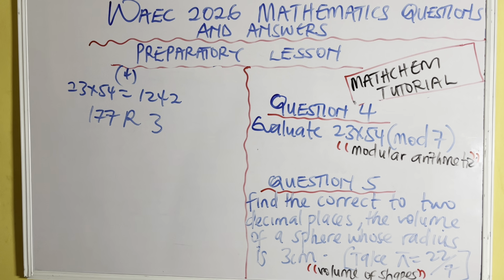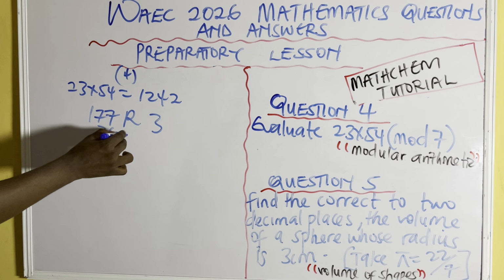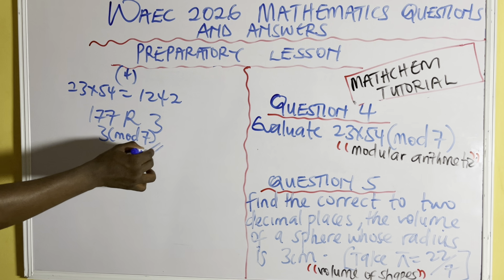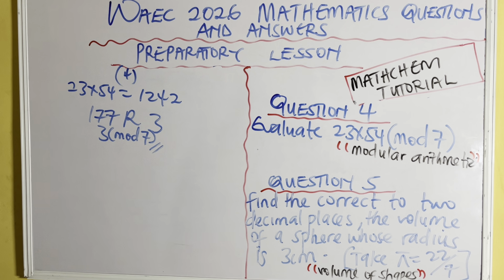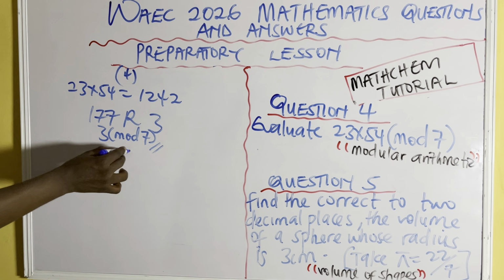You can check with your calculator by multiplying 177 by 7. That gives you 1239. If you add 3, that will give you 1242. So the remainder is 3. So your answer is just 3 modulo 7. That's all. It is the remainder you're going to write. Now let's move to question number 5.